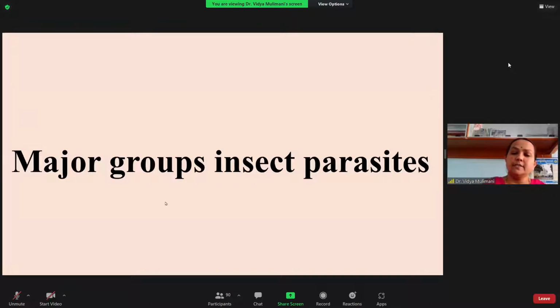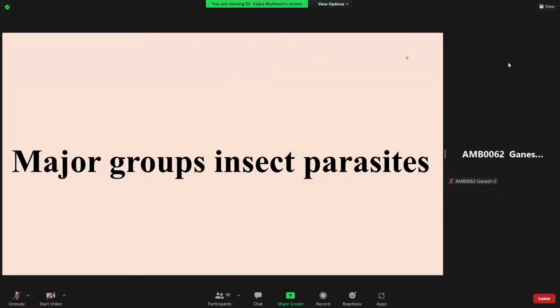Whenever it is an insect parasite as a major group, always the credit goes to an order. Which one? Can you tell me? Which order is having the major parasites? Hymenoptera.